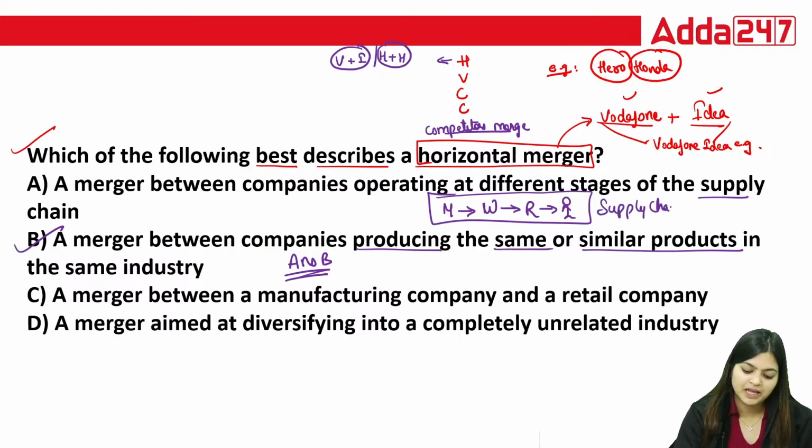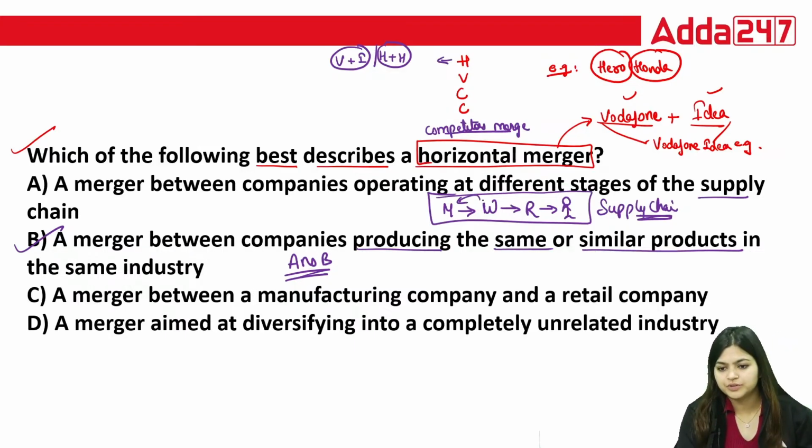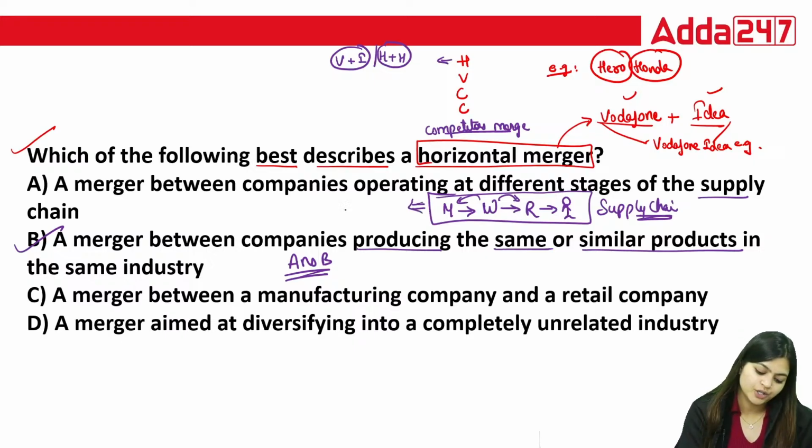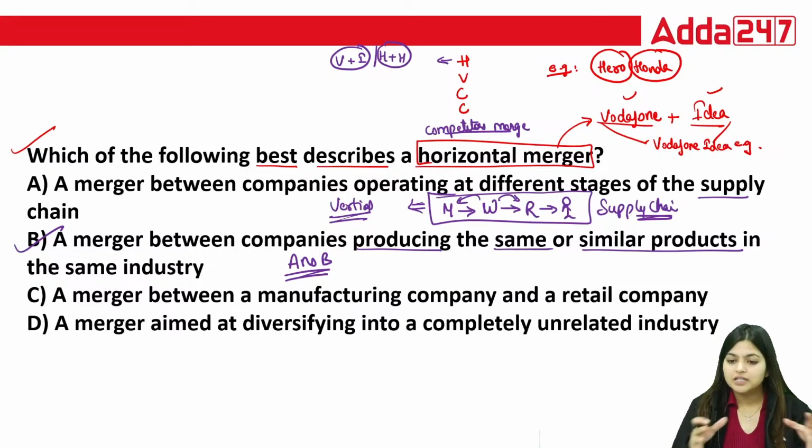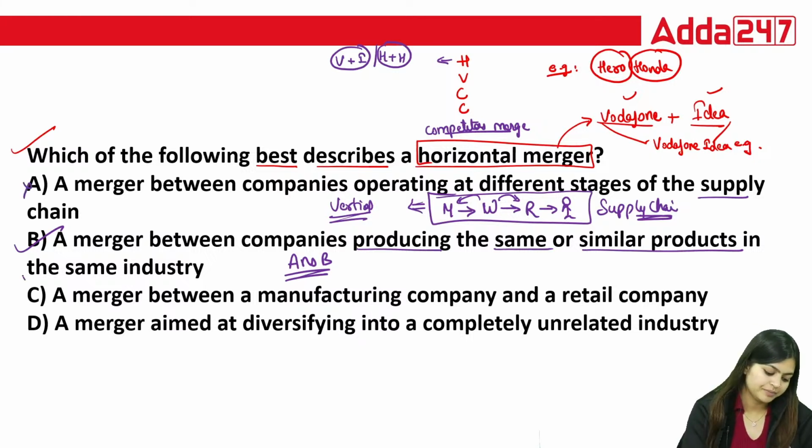And if you're merging with your supplier, or if you are acquiring your retailer, that is your vertical merger. Yes, that is your vertical merger when you are merging with your buyer-seller relationship. So A and C, D is not your answer. Correct answer is your answer B.